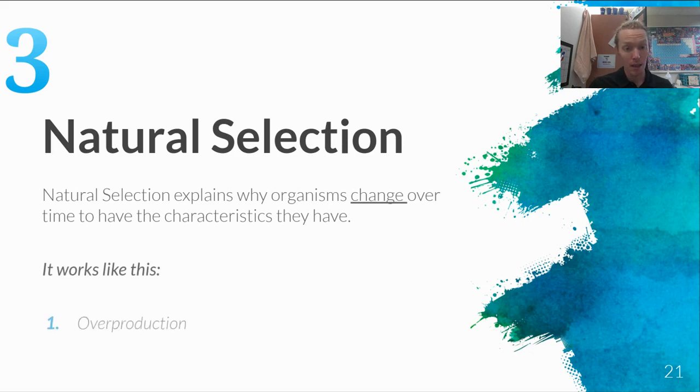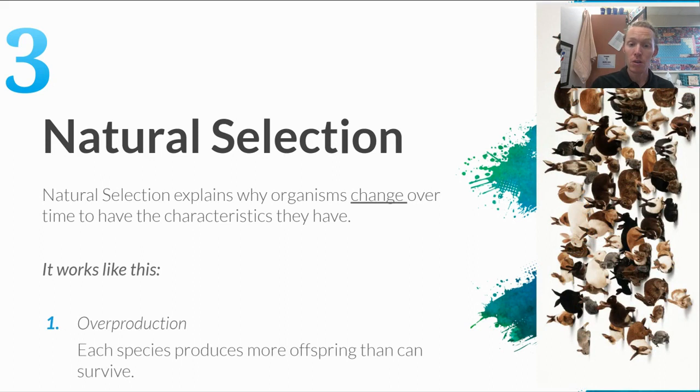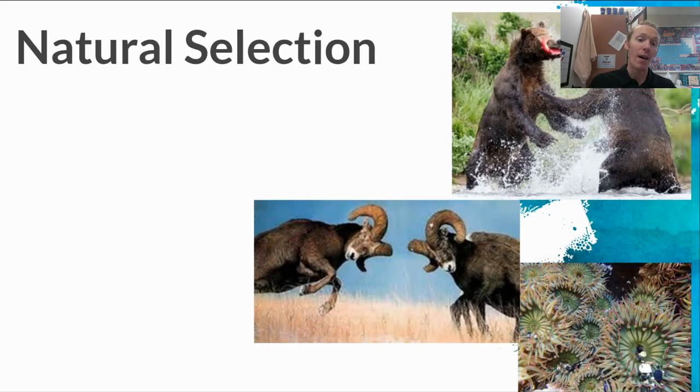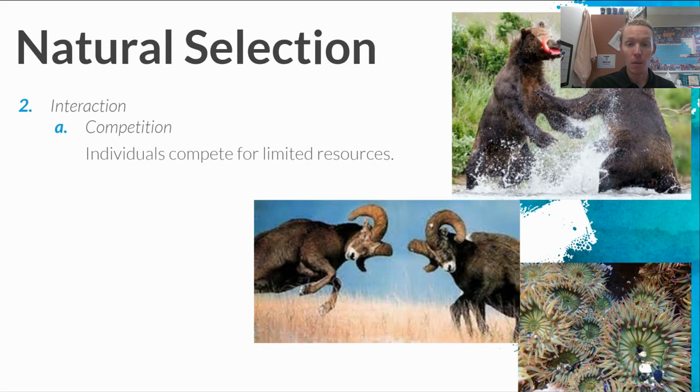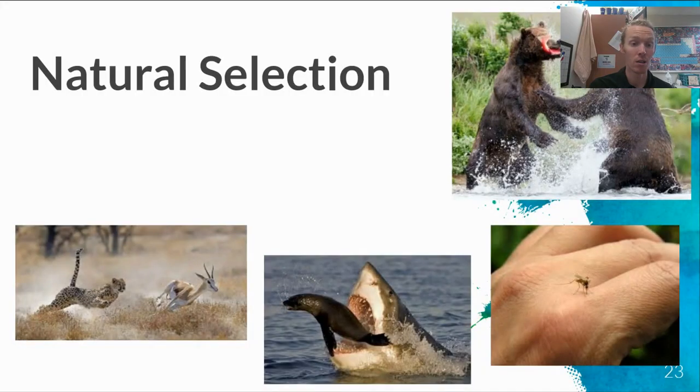It works like this. First, we have overproduction. Each species produces more offspring than can survive. After that, we also have interaction, where we could have things like competition, where individuals compete for limited resources. What are these resources organisms compete for? Well, they're going to compete for things like food, water, mates, space, or shelter.